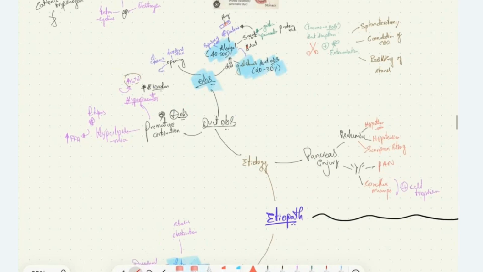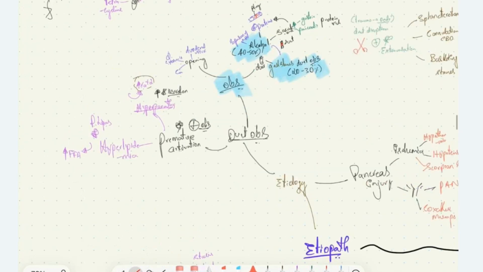Along with duct obstruction, some conditions will cause premature activation of enzymes. More commonly, those are hyperparathyroidism, causing an increase in calcium levels. This hypercalcemia increases the pancreatic secretions, which, similar to alcohol, will plug the duct. Along with that, it causes premature activation of trypsinogen to trypsin, thereby causing pancreatitis.